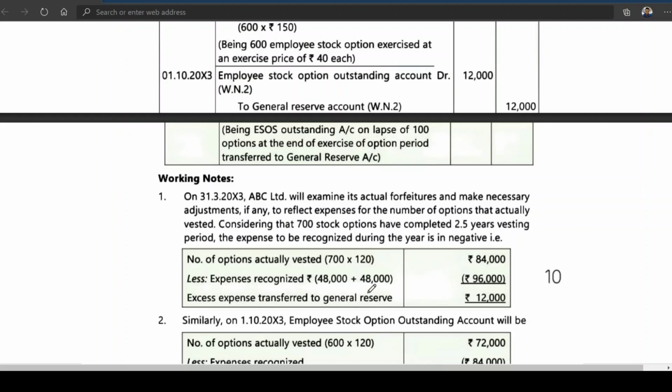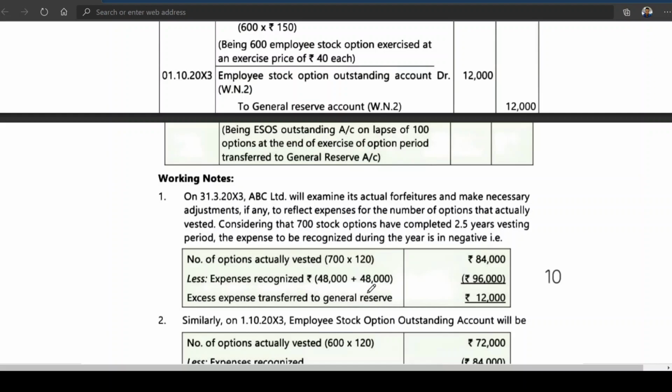Unvested means employees are leaving without waiting for completion. They are retiring before the vesting period, leaving the organization before the expiry period. Because in the first year ending and second year ending, you assume these expenses are to be borne by the enterprise or company. But 700 out of 1000 options have vested to the shareholders to own, and 300 options have been unvested.